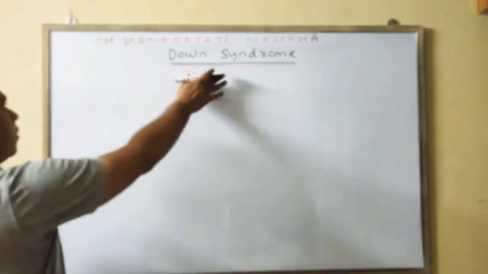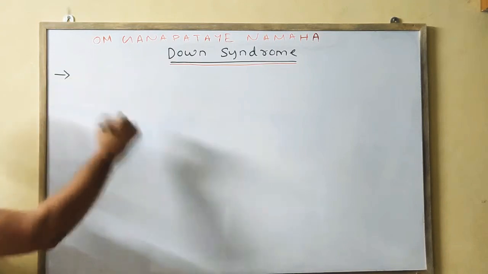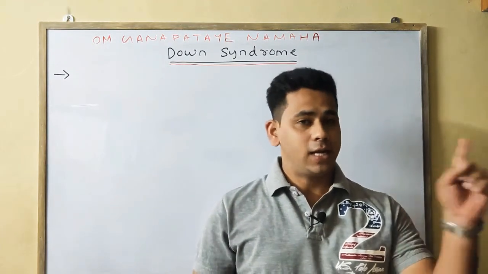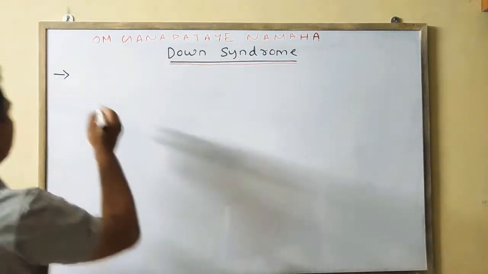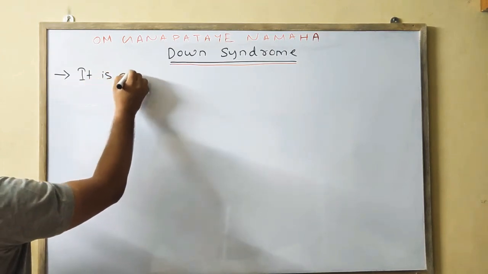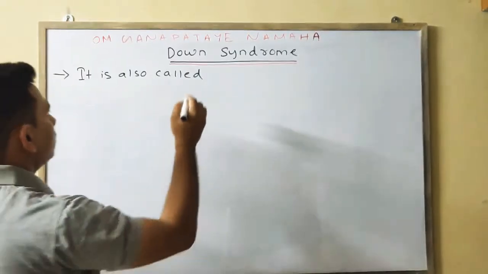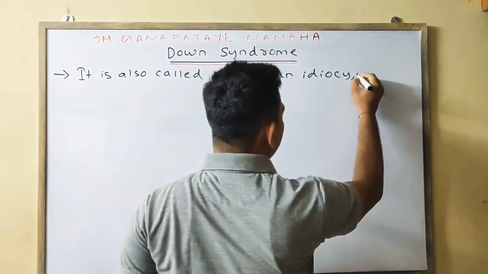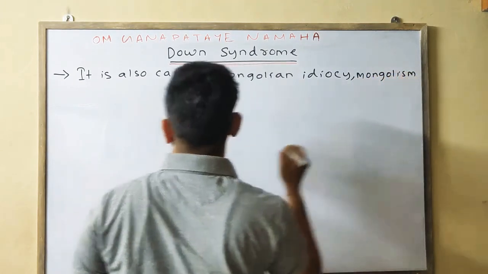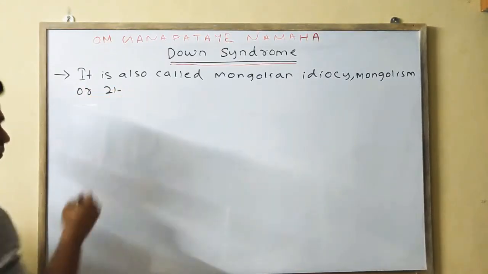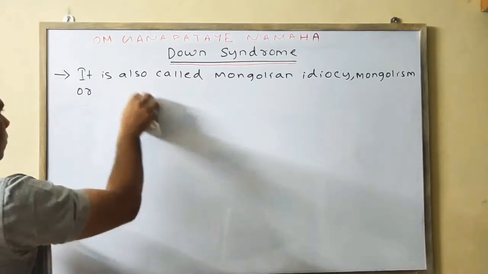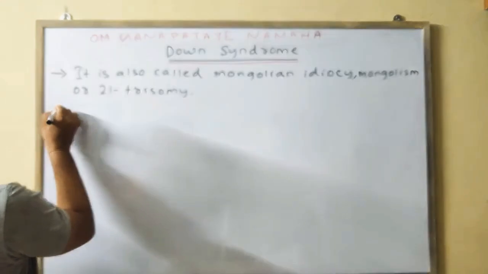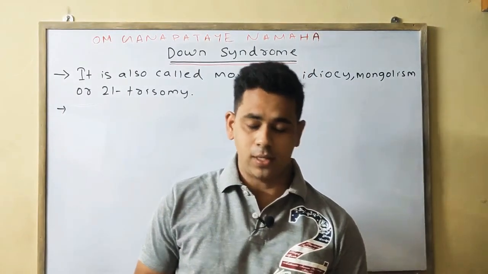Okay, so first point, Down syndrome. It is also called Mongolian idiocy, Mongolism, or as I said earlier, 21 trisomy. Why have I written 21 trisomy?